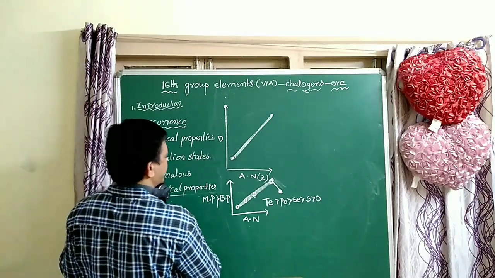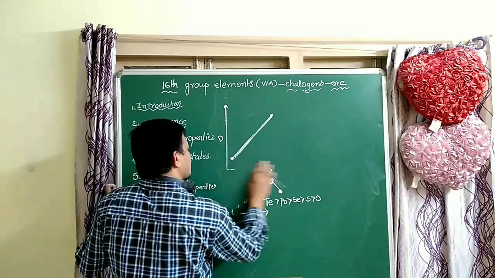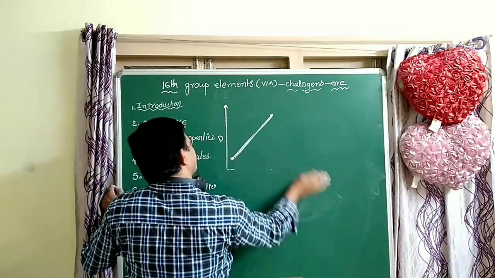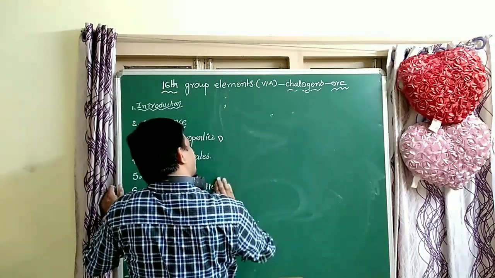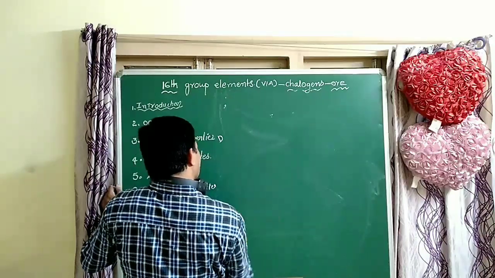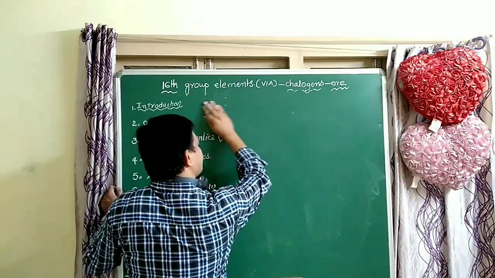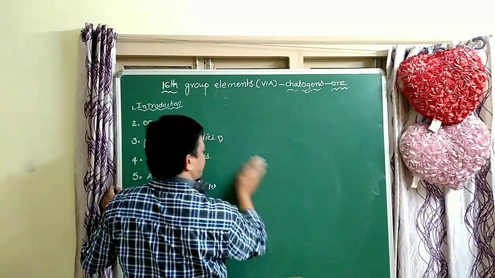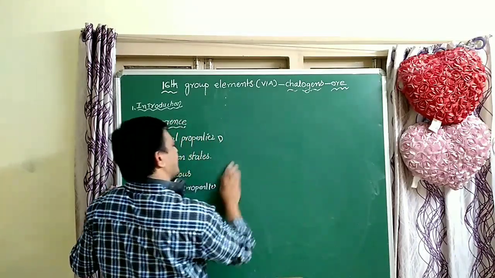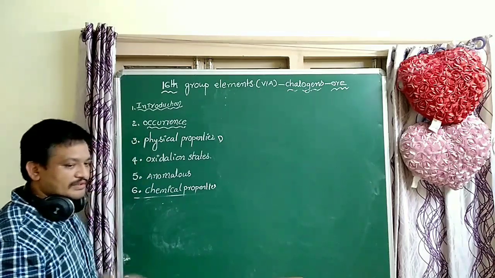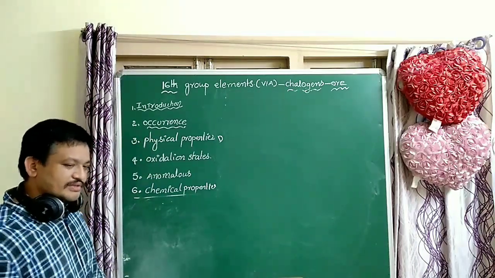So next, very important: general electron configuration, valency, and next, oxidation numbers.